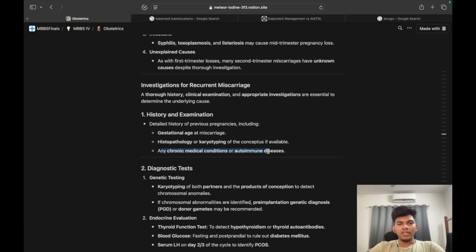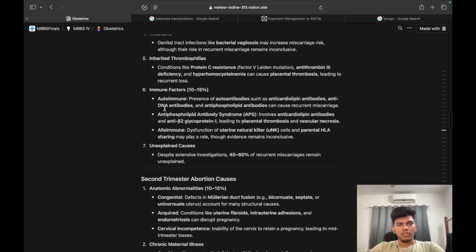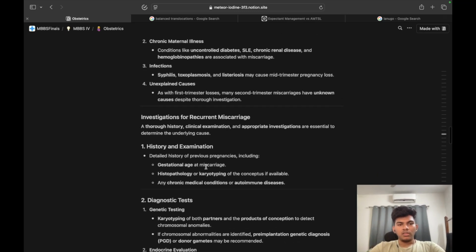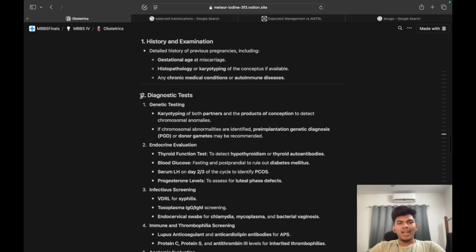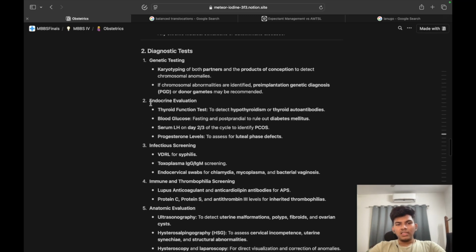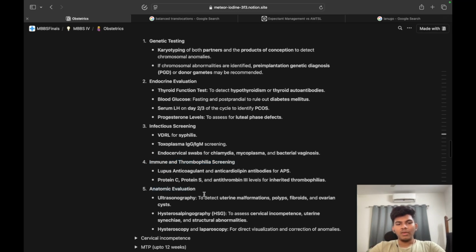Any chronic medical illnesses or autoimmune conditions. Here we have seen how these are responsible for first trimester losses. Any chronic medical conditions, we covered that. Diagnostic tests. There is genetic testing, endocrine evaluation, infectious screening, immune and thrombophilia screening, and anatomic evaluation.